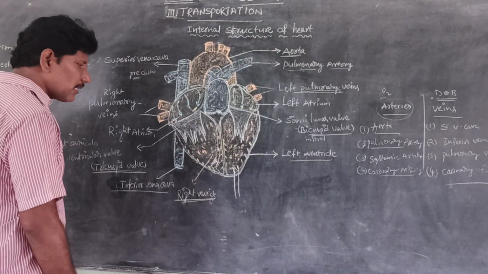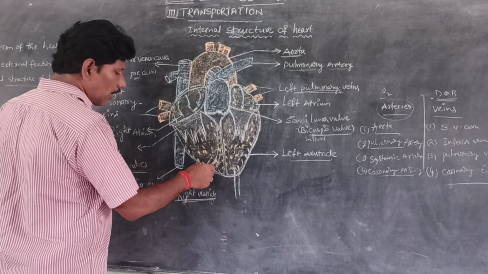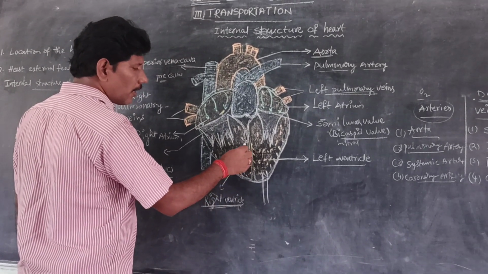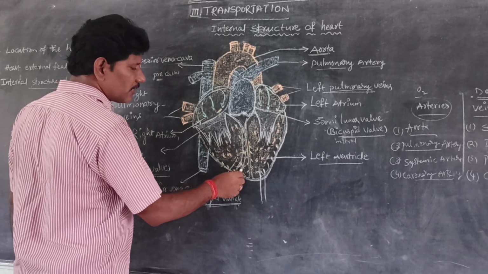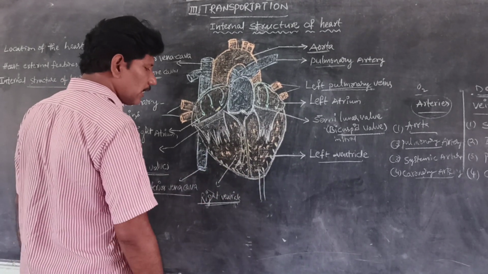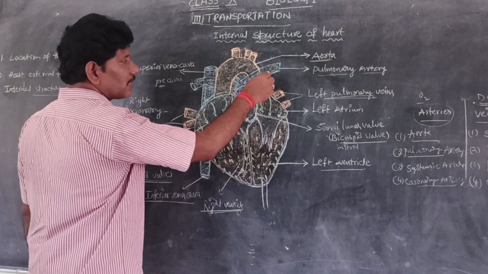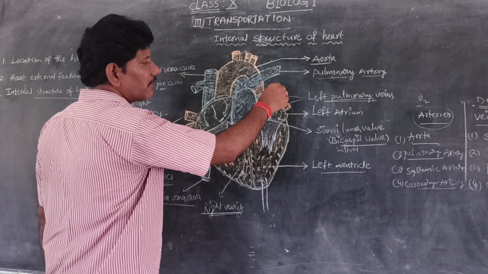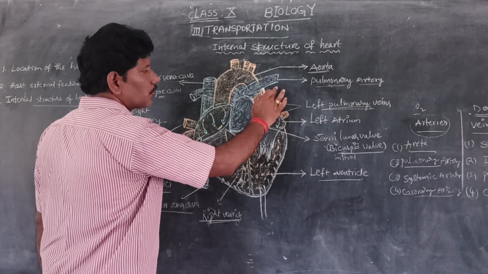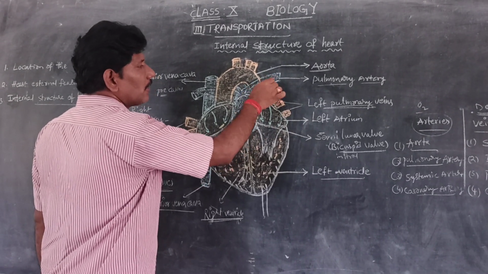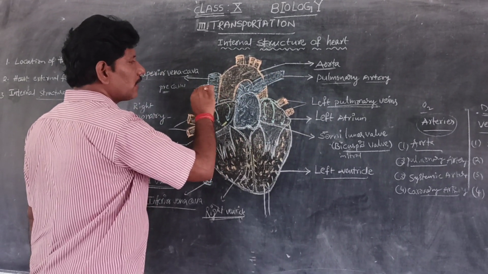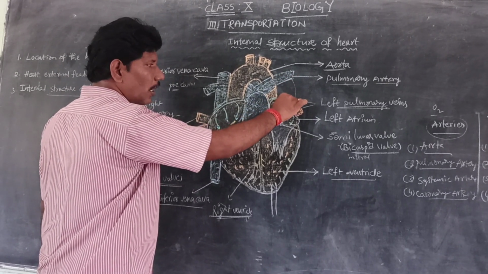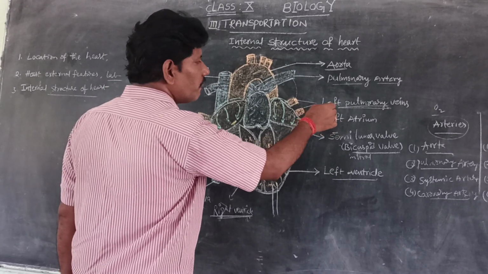Why? Pulmonary artery arises from the heart, so it is called an artery, but it goes to the lungs, which are the vital organs rich in oxygen. It goes to the left lung and the right lung, collects the oxygen, and the blood comes from the lungs to the heart through the veins.